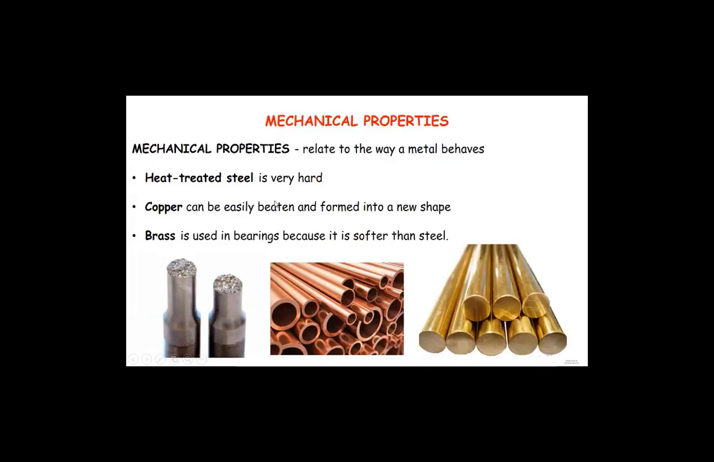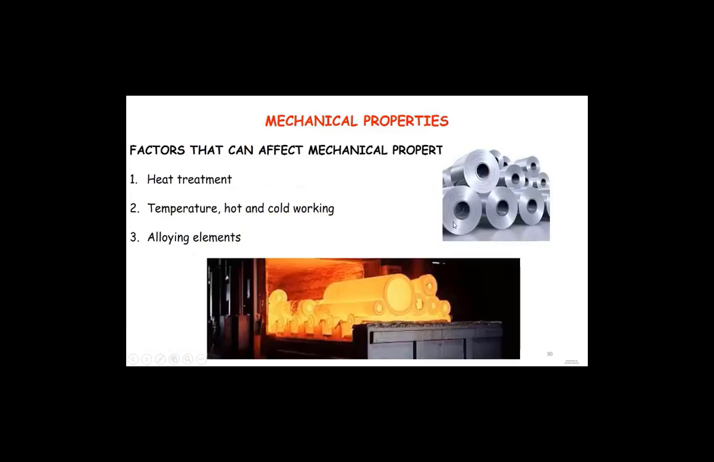Mechanical property can be actually telling a little bit more. Heat treated steel is very hard. Copper means can be with different kind of alloy. Brass is used in bearings because it's softer than steel and so on. Once we are talking about mechanical properties, we have to deal with both properties referring to heat treatment, temperature, hot and cold working, and annealing elements.